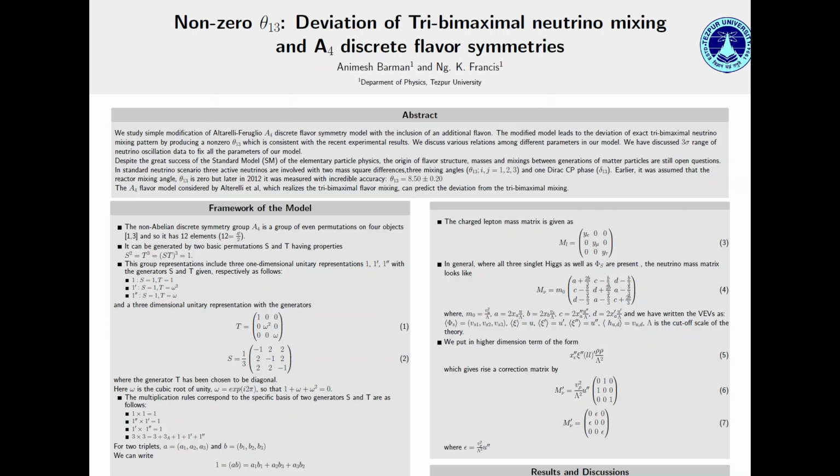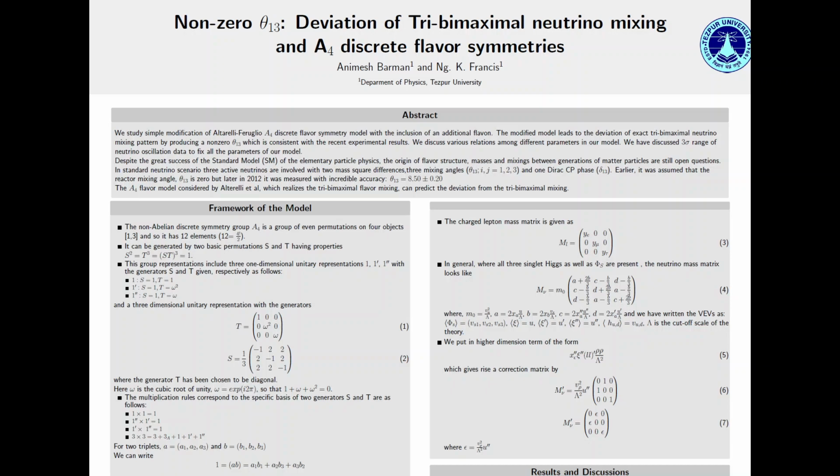We discuss various relations among different parameters in our model. In our model, there are 4 parameters that I will discuss later. We have used the 3 sigma range of neutrino oscillation data to fix all the parameters in our model.